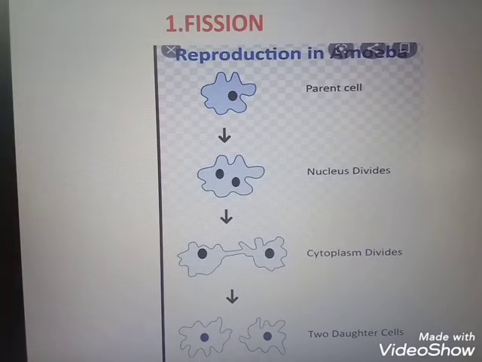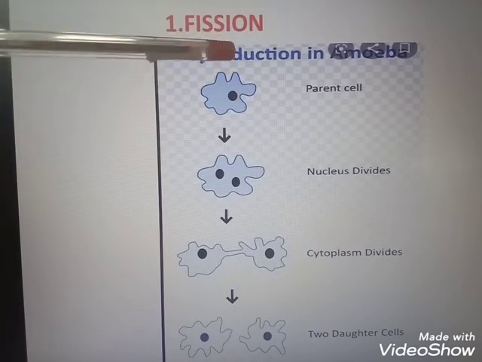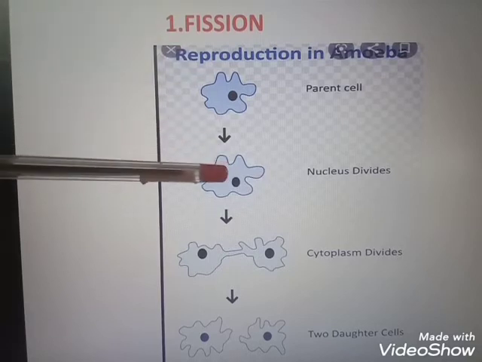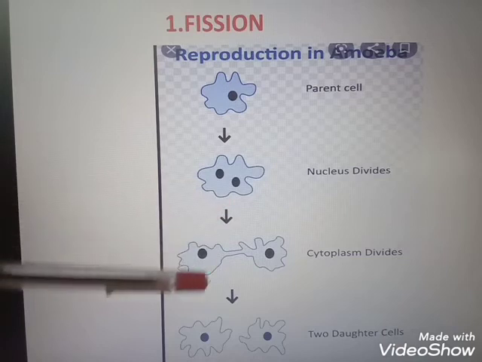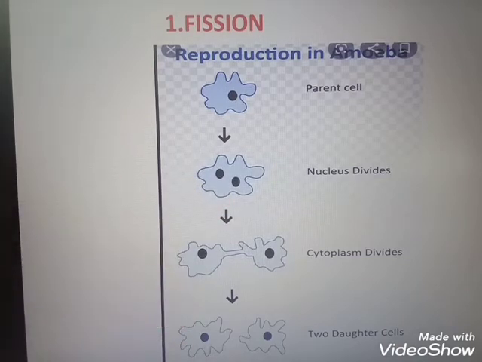Okay, so what will happen here? This is the parental cell. In this parental cell, first the nucleus gets divided. Then the cytoplasm is divided and makes the two daughter cells. So here two daughter cells are formed. That's why it is known as binary fission. If more than two daughter cells are forming, where the nucleus divides to form more cells, that is known as multiple fission.